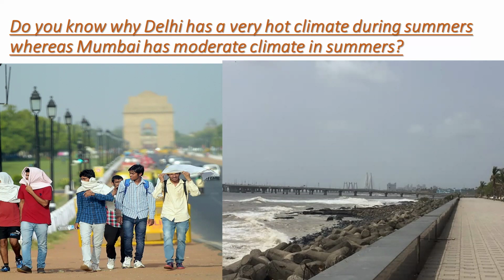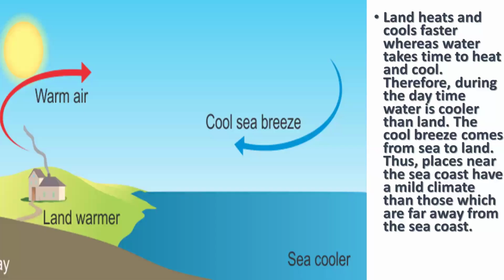We can compare the climate of Delhi and Mumbai during the summer season. Delhi is far away from the sea, and we can see from here that land heats and cools fast, whereas water takes time to heat and cool. Delhi is far away from the sea coast and experiences very hot climate.